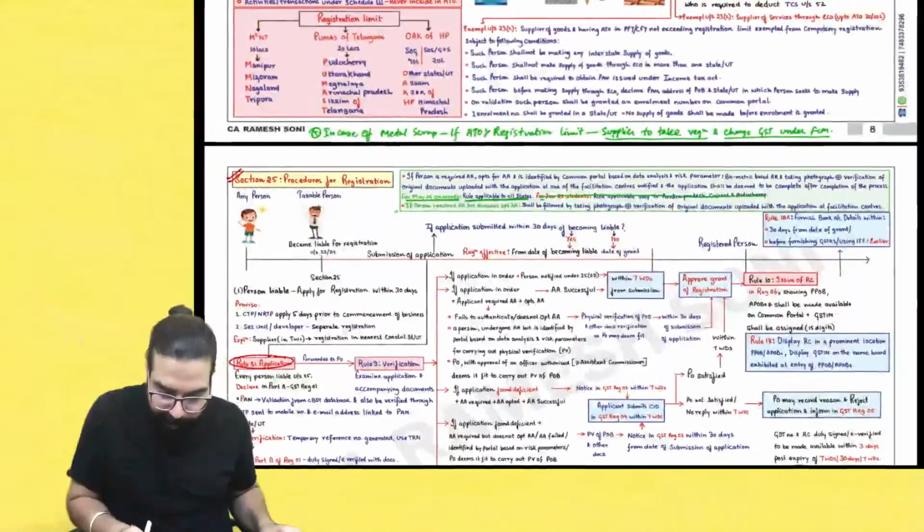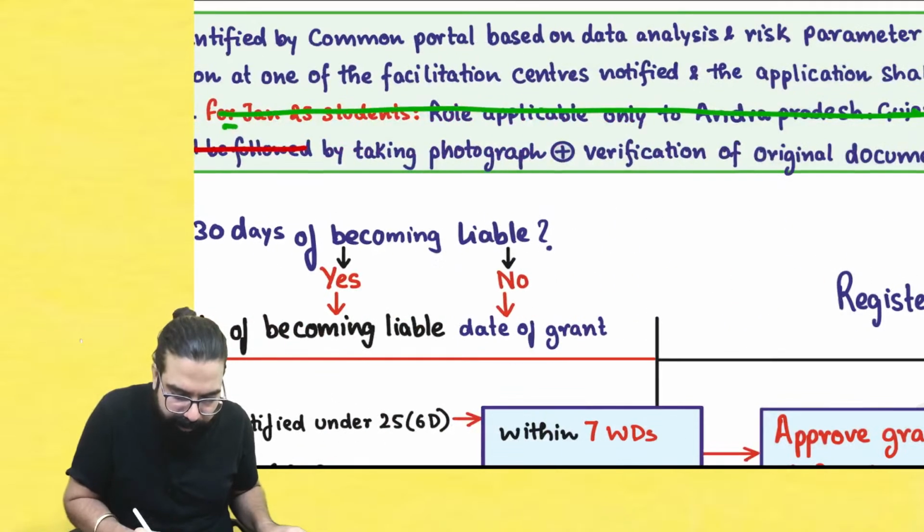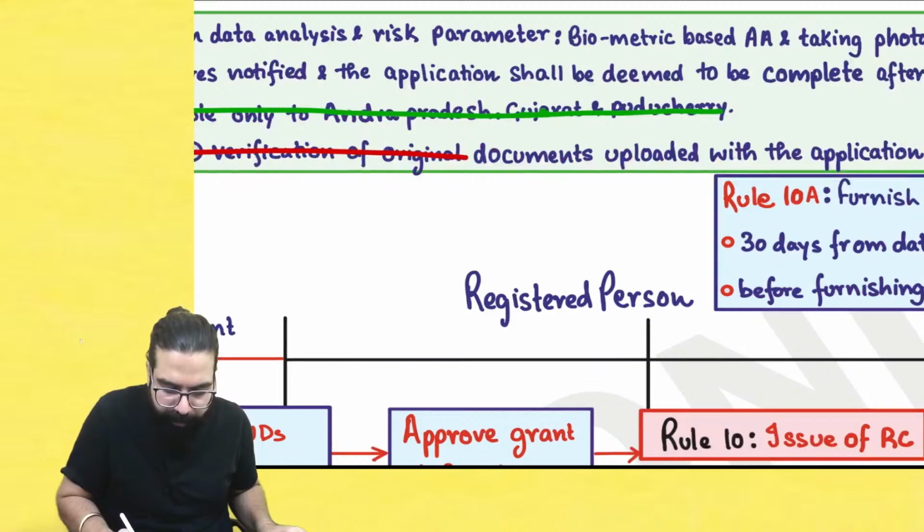Now listen to me very carefully. Here, one more point was there. This point is not applicable for your exam in May also. You can cut this point. This point is not applicable for your May exam.